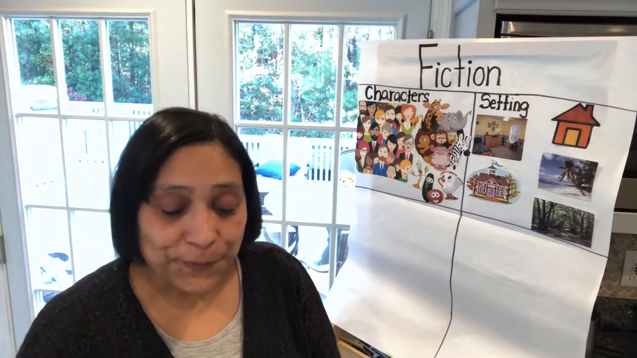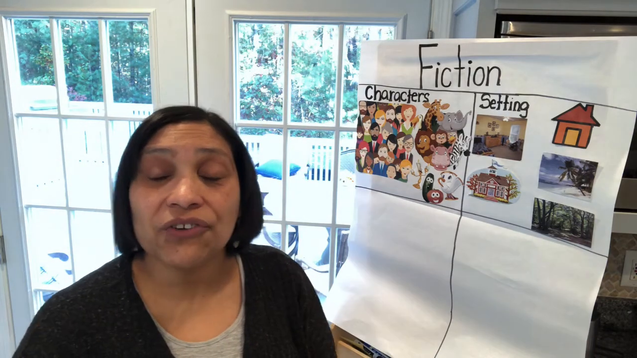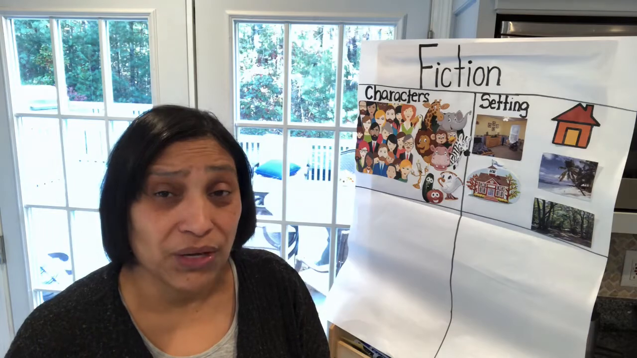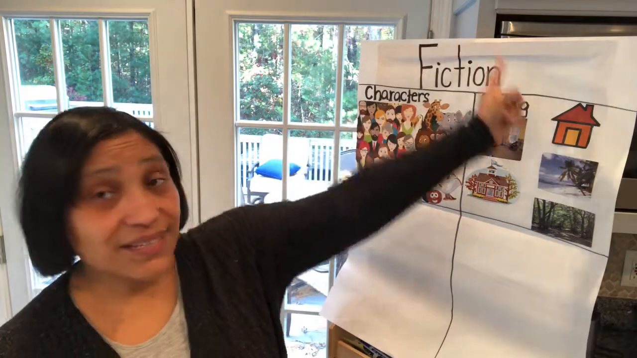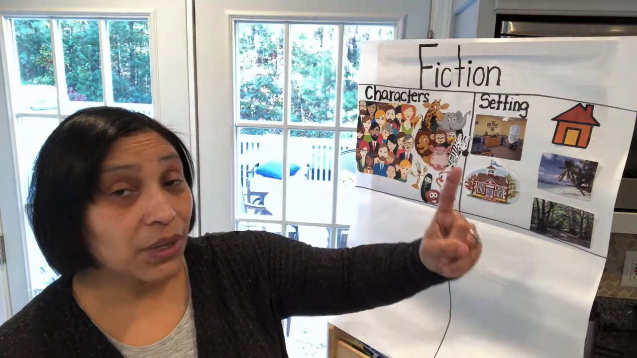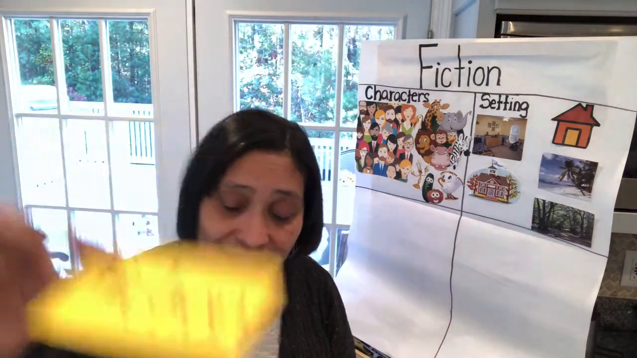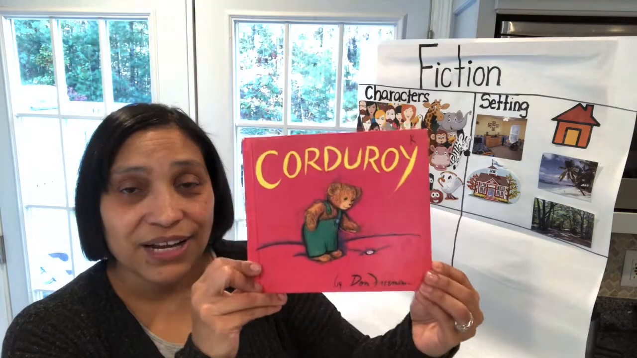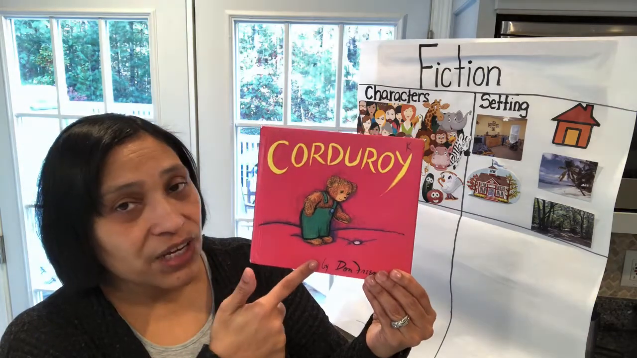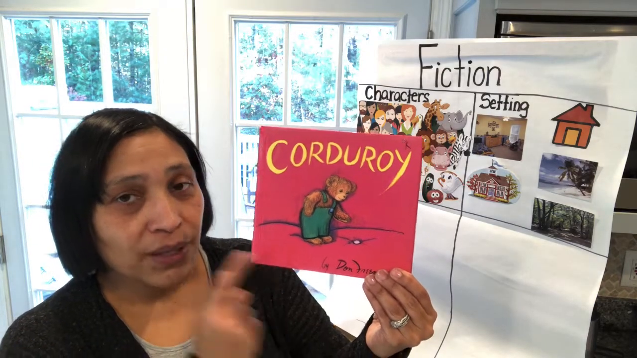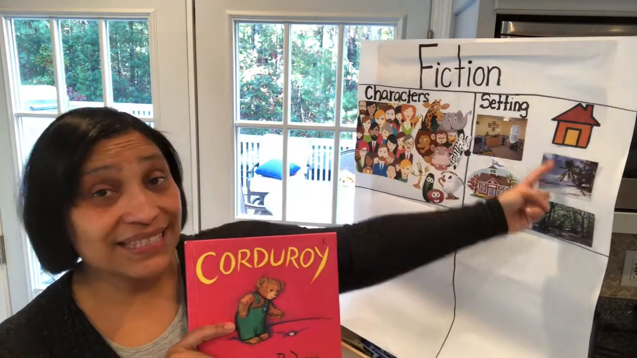Okay? So I have two books that I've read to you before, and we're going to try to figure out if they're fiction books. Now remember, fiction books have characters and setting, okay? So if you're reading a book that has characters and setting, it is fiction. So let's look at the first book that I've read to you, Corduroy. So now I'm thinking, is this book fiction? Well, let me think about what fiction books have. Fiction books have characters and setting.